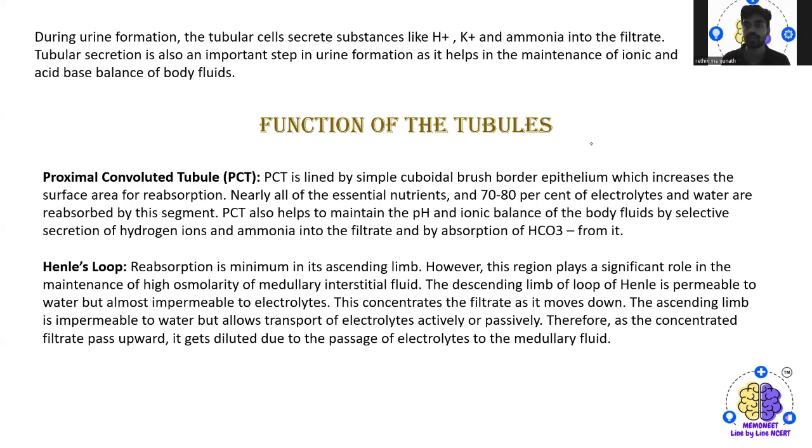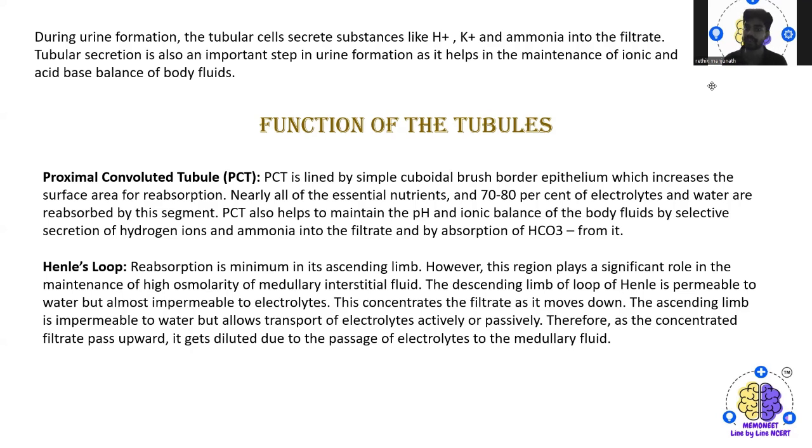Then we'll go to the functions of the tubules. The major functions differ by segment. One is the PCT, the proximal convoluted tubule. It is lined by simple cuboidal brush border epithelium, which increases the surface area for reabsorption.